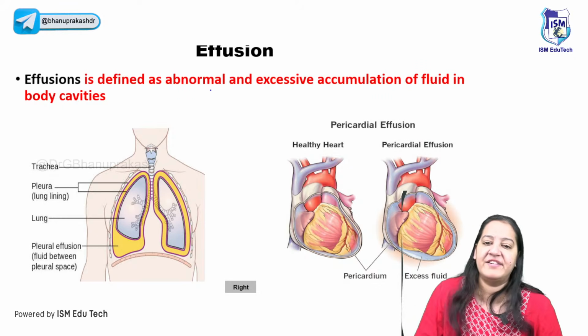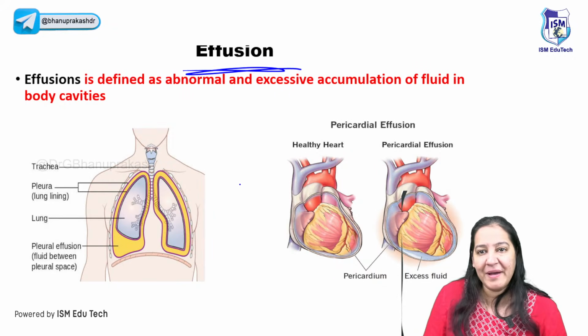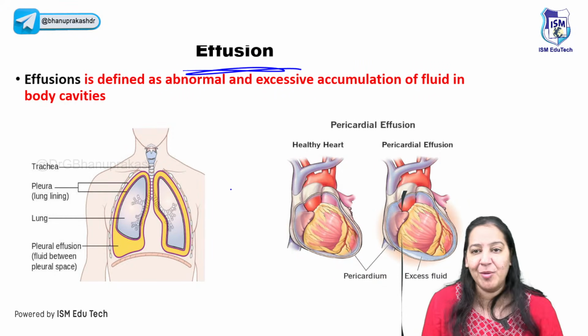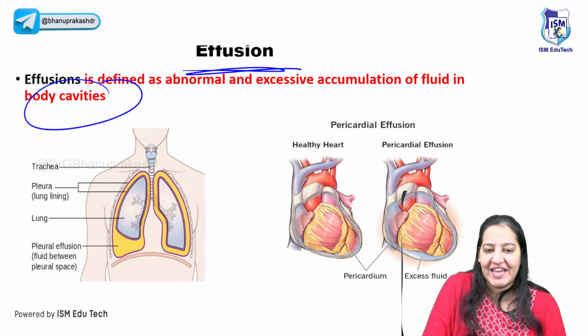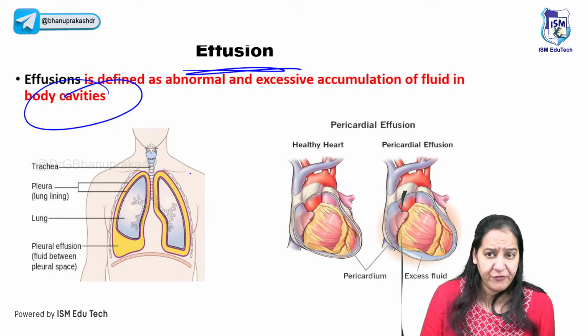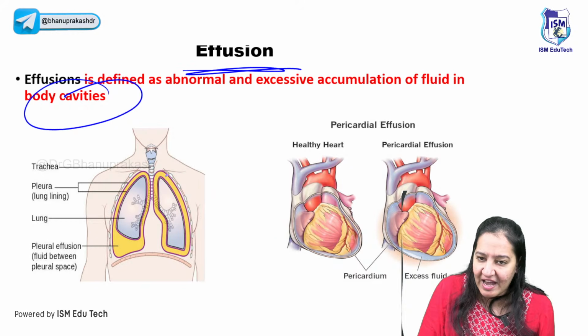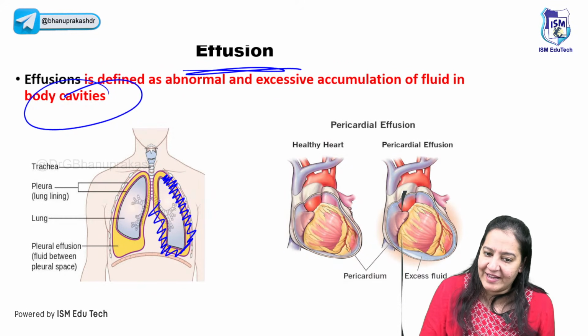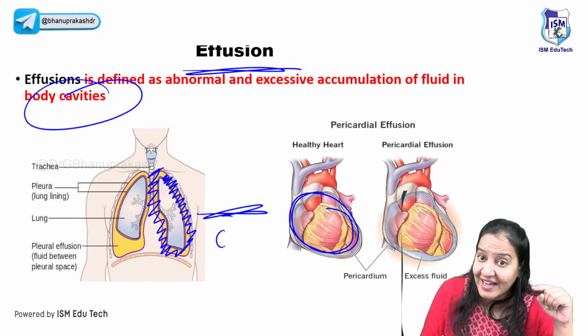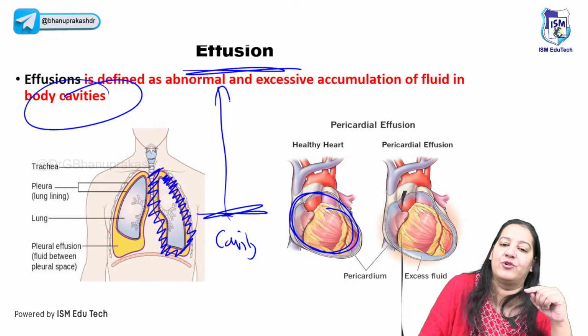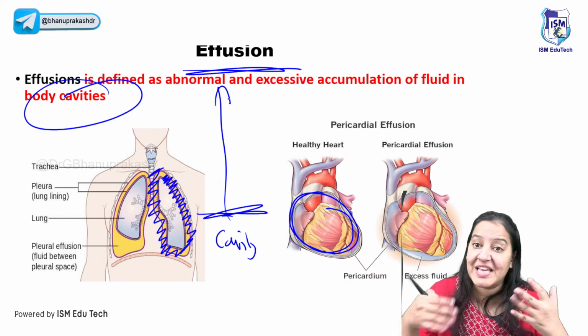There is one more related term, effusion. What do you mean by effusion? Effusion may be accumulation of fluid, but not in the interstitial space. It is in body cavities. In the human body, there are a few cavities, like the pleural cavity. You know about the pleural cavity? Around the lung, we have a pleural cavity. In the same way, around the heart, we have the pericardial cavity. If fluid accumulates in the cavity, it is known as effusion. But edema and effusion have the same pathogenesis.